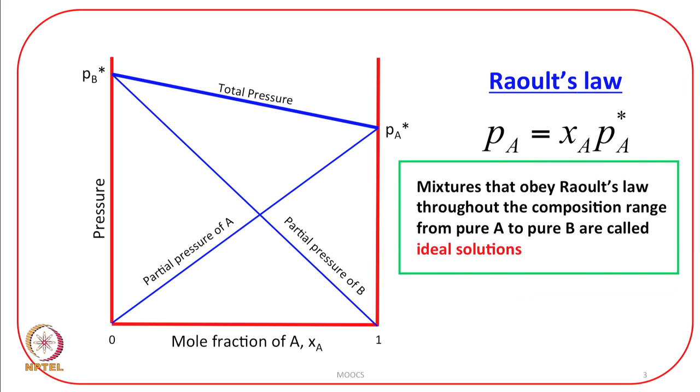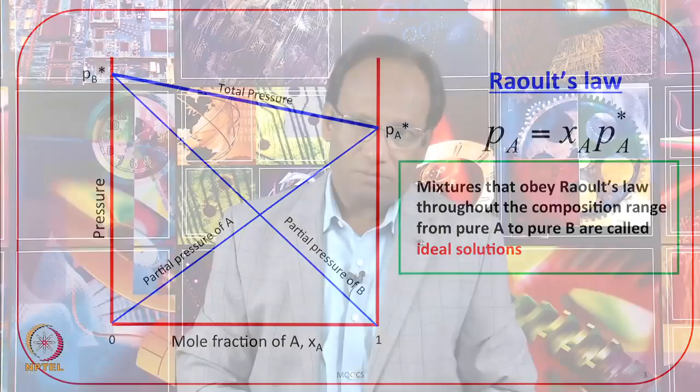Raoult's law has a greater meaning. The mixtures that obey Raoult's law throughout the composition range from pure A to pure B are called ideal solutions. Earlier we discussed ideal gases, the perfect gases. Now we have come to the discussion on ideal solutions.